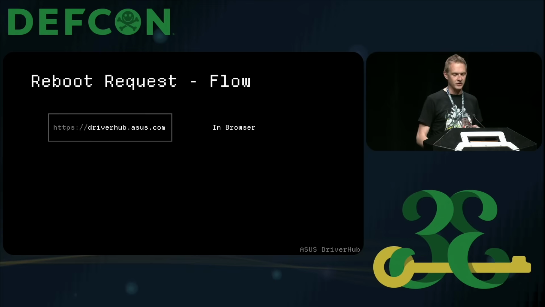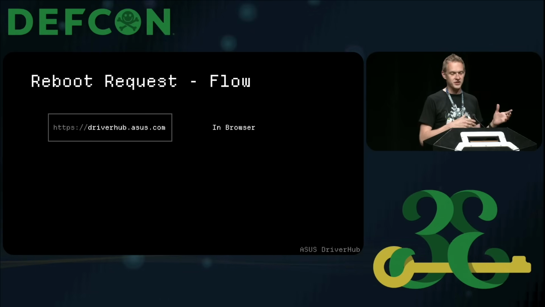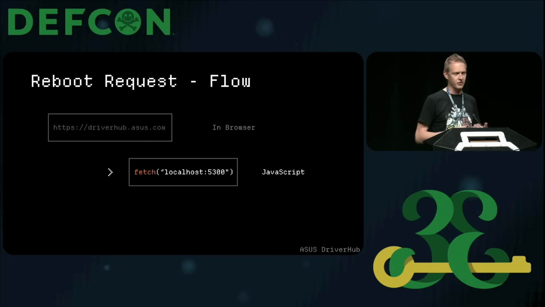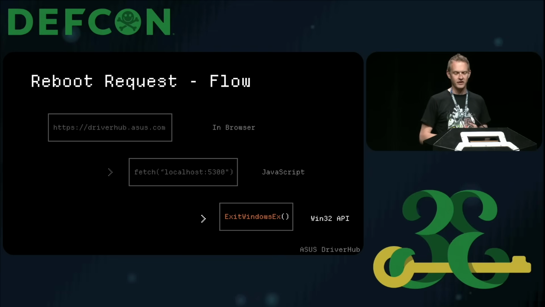To visualize what we know so far, we can quickly have a look at how this would work. Imagine a browser where you're browsing to driverhub.asus.com. When that page loads, a JavaScript fetch request is made to a local web server, which then in native code makes a Win32 API call to exit Windows and reboots your computer.